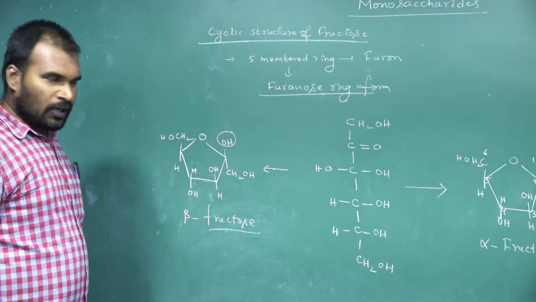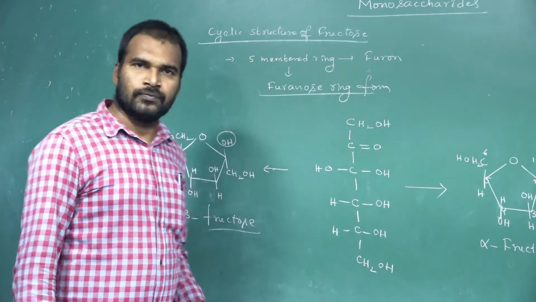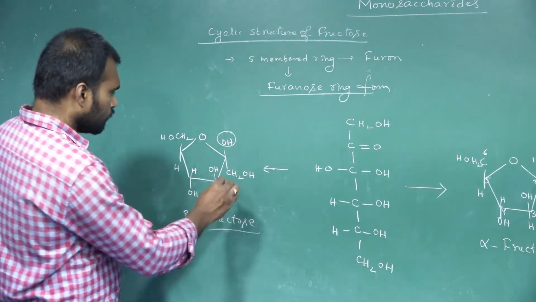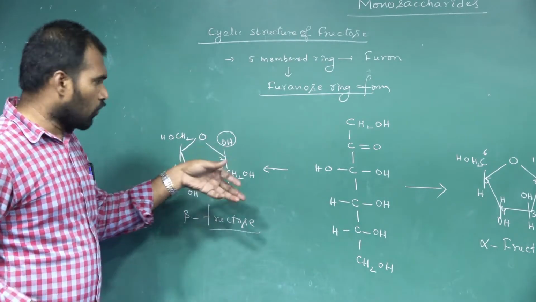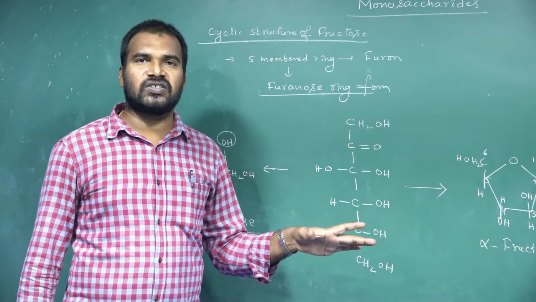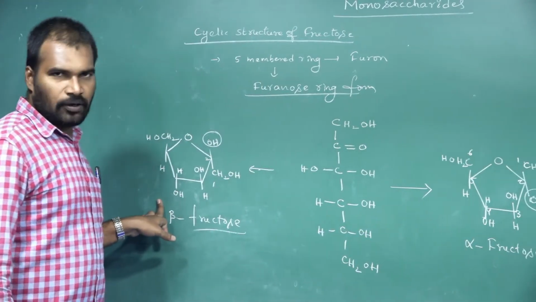Beta fructose. And they both are what? Differing in their configuration at only one carbon. So this is the first carbon and second carbon. At the second carbon only they are differing. So they both are what? Anomers of fructose. This is the alpha form and this is the beta form.